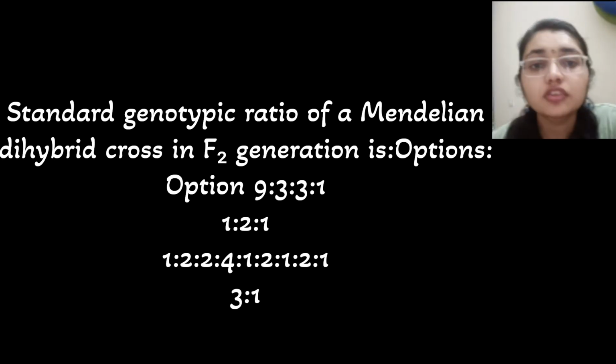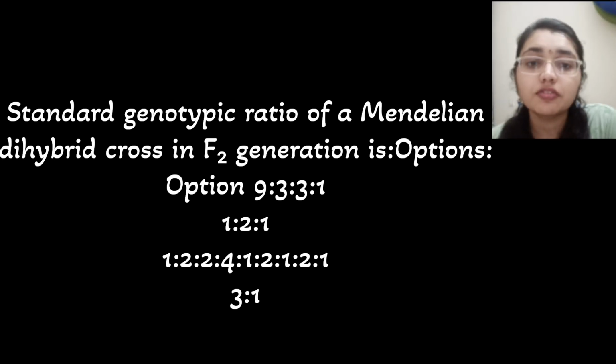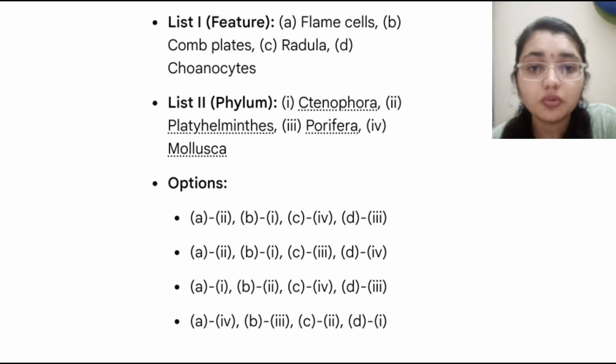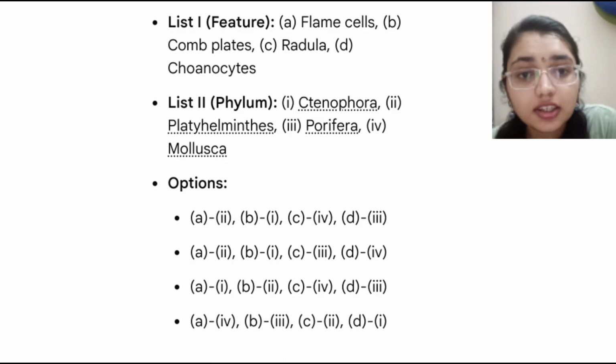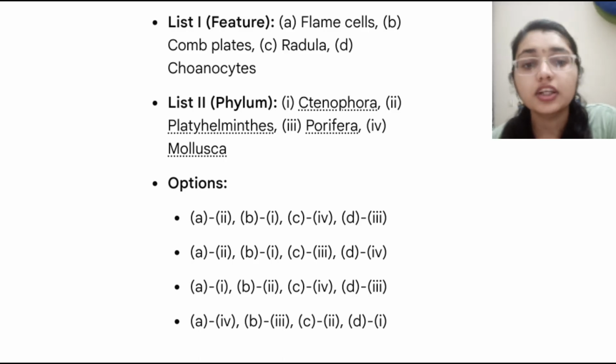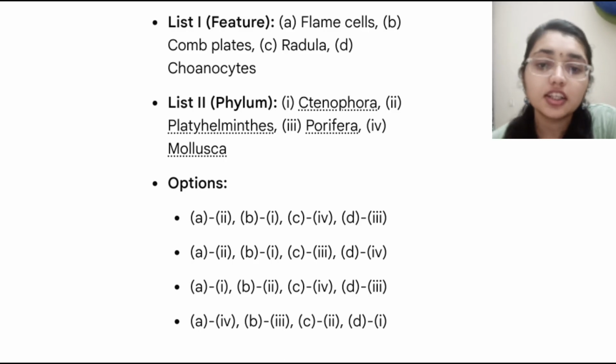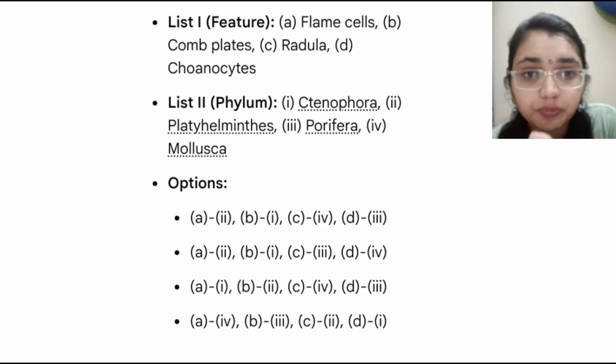We have to match the following features with the respective animal phyla. So here list one is flame cell, A; B is comb plates; C is radula; D is choanocyte. Now we know that choanocyte is matching with list 2 phylum Porifera. So D is pairing with 3. We can see two options that show D is 3, that is option 1 and option 2. Now let's see the other options.